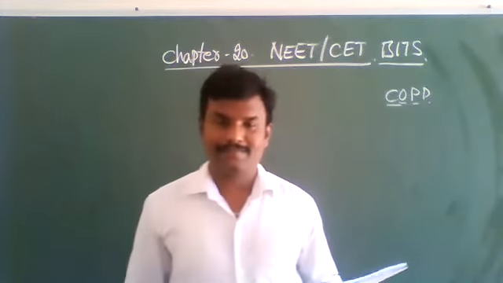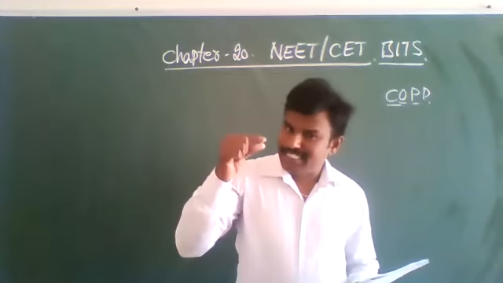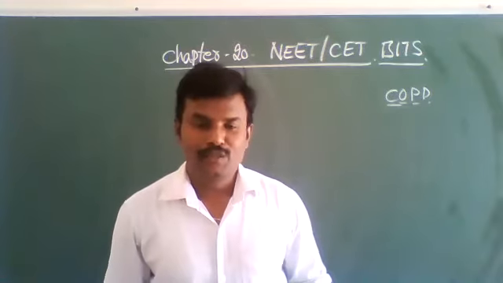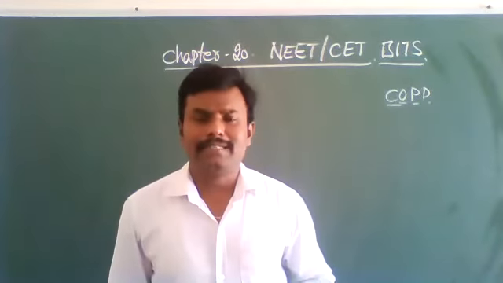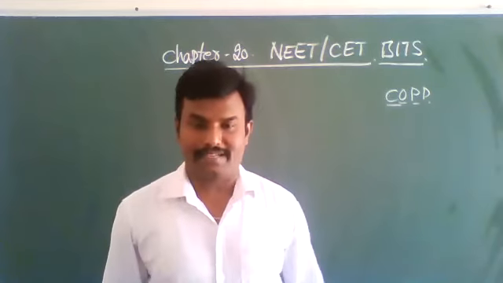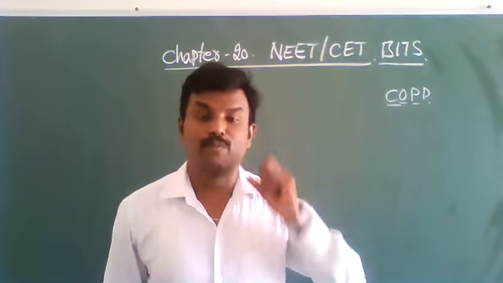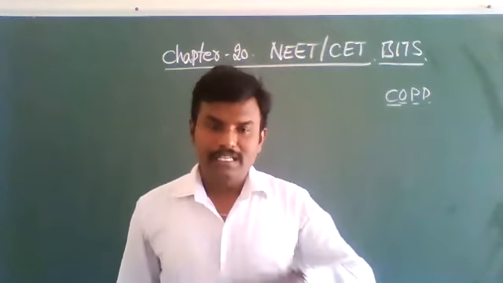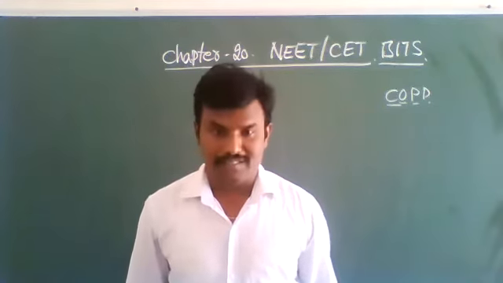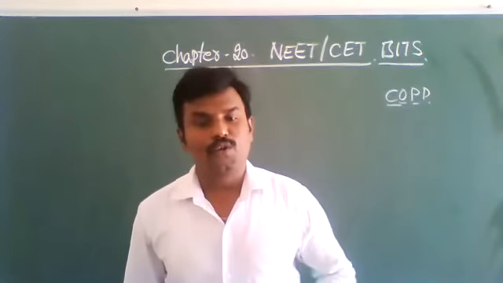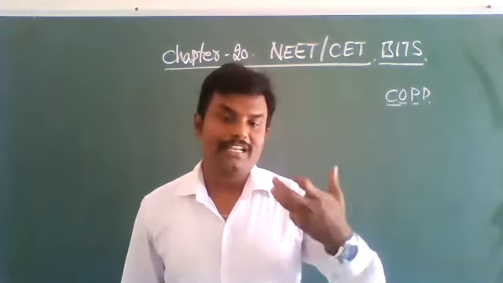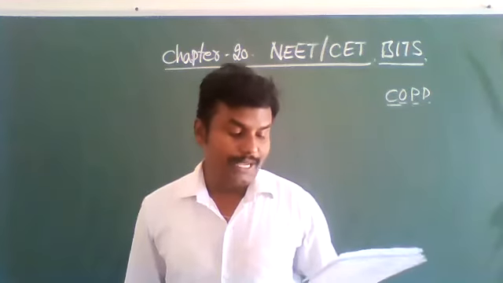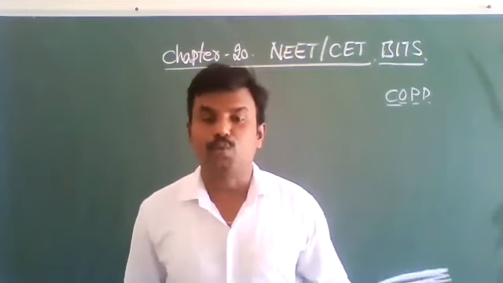Option 2, poliomyelitis, polio disease. The polio disease is caused by a virus, that virus is called poliomyelitis virus. 20 years back, many people used to suffer from polio disease. This virus mainly attacks motor neurons and destroys the motor neurons. So according to the question, the correct answer is 2, poliomyelitis.